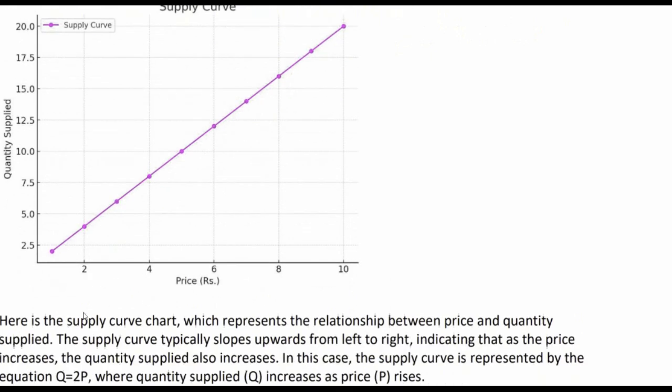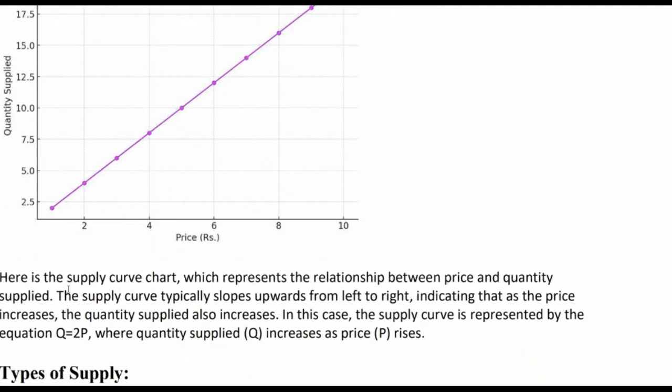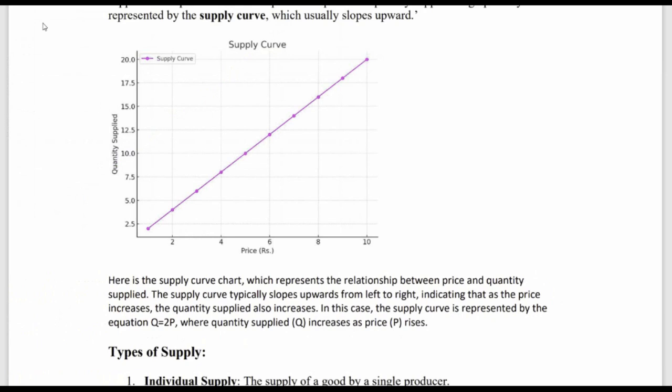Here we can see it represents the relationship between the price and the quantity supplied. The supply curve typically slopes upwards